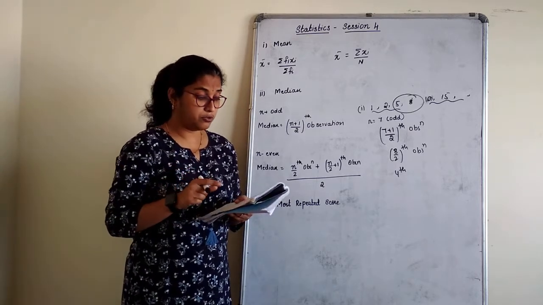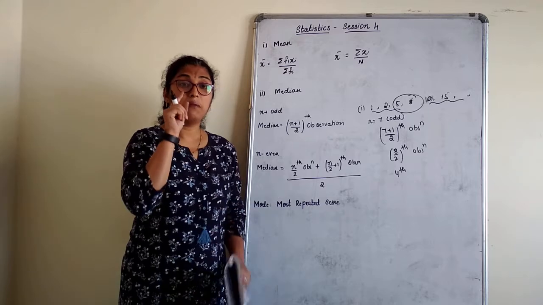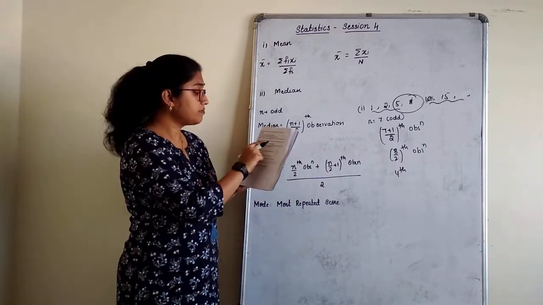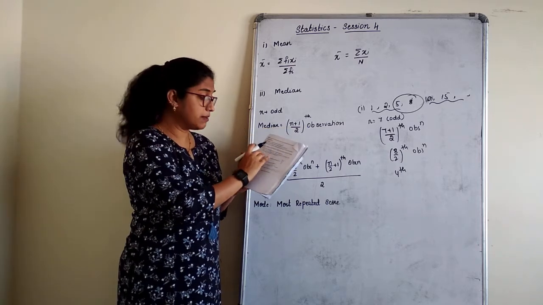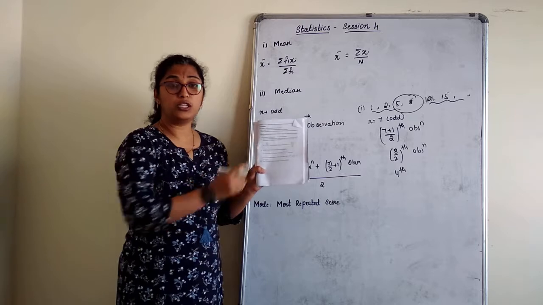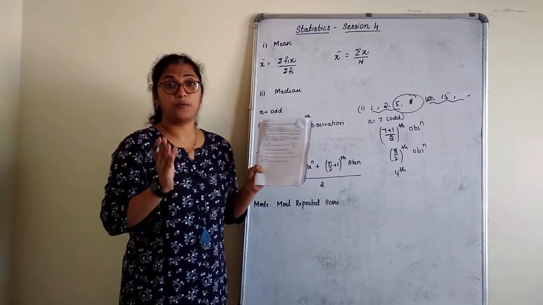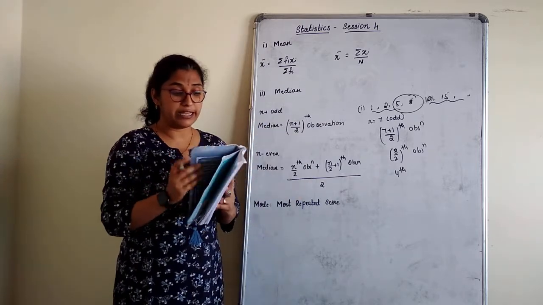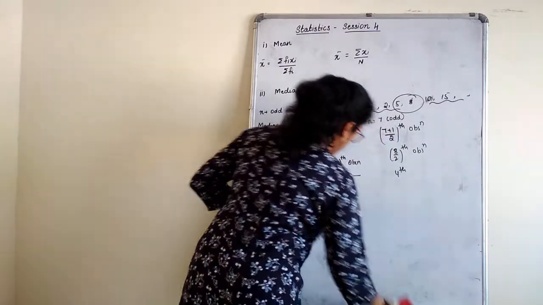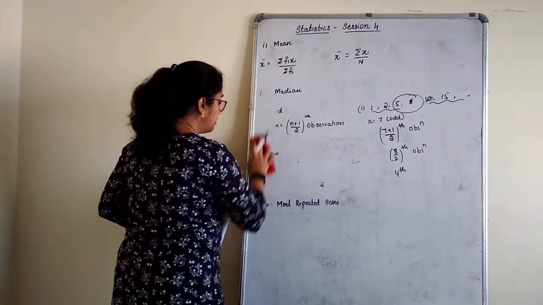What I want you all to do now is give the heading as measures of central tendency. Then on the last page of your book, summary, they have given the 4th point, mean, median and mode. Just write down this from your book. I'll immediately start with that exercise. Now this is a subjective part, so you can do it in your notebook. Graphical part we are done with yesterday.